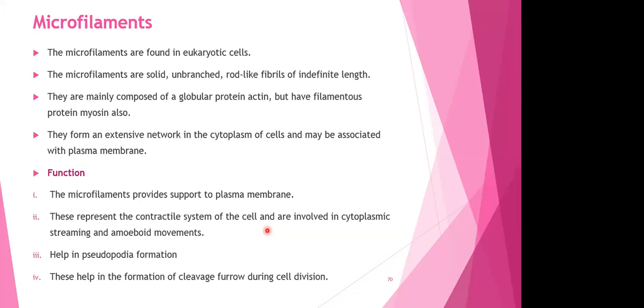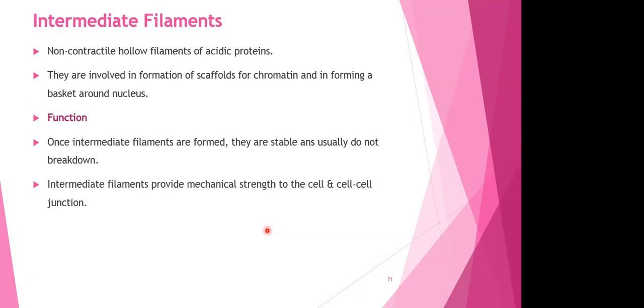They also help in the formation of cleavage during cell division. So in cytokinesis, we have seen in animal cells, there is something called cleavage or furrowing that takes place, which is going to be because of microfilaments. So out of the three, microtubules and microfilaments are completed. The third and last is your intermediate filaments.